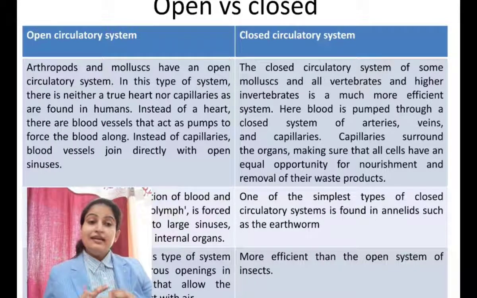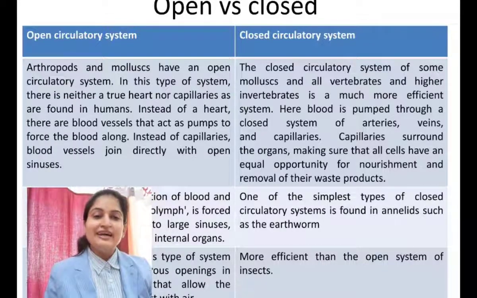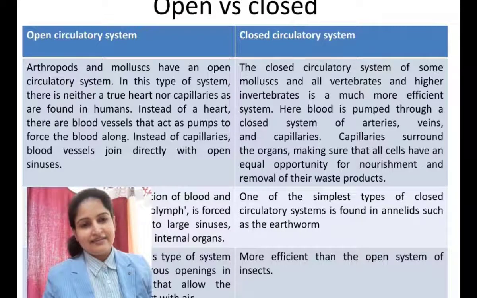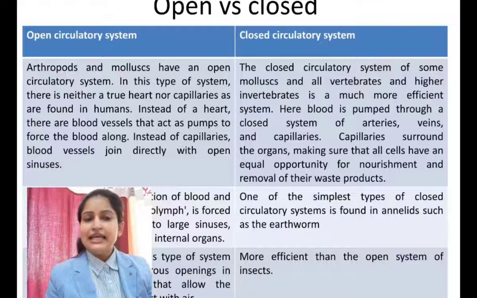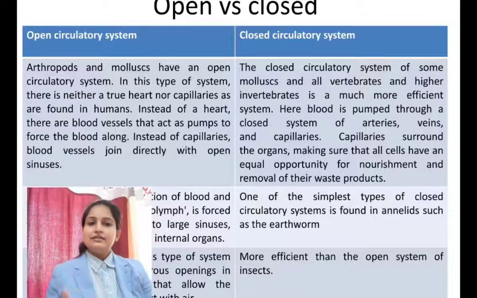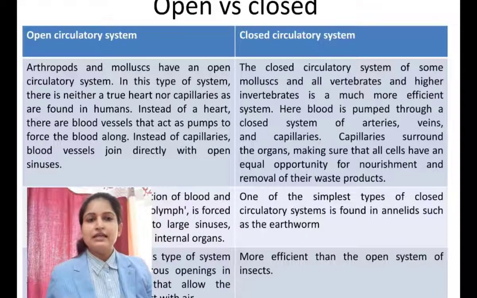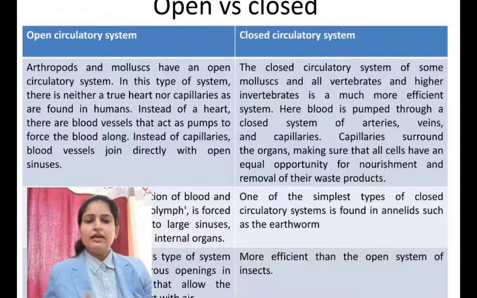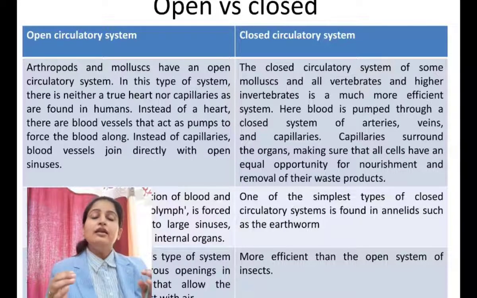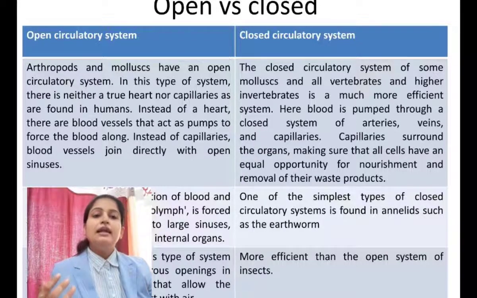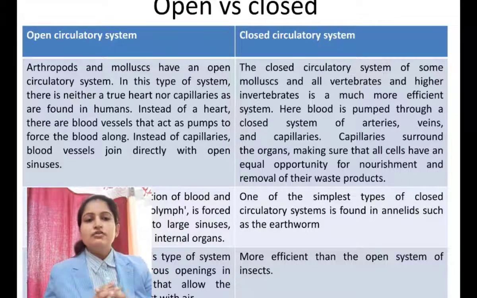Okay, but there is another kind of circulatory system also, that is the open kind of circulatory system, and this open kind of circulatory system is present in lower organisms, basically the invertebrates. Okay, that is the arthropods or the mollusks. They basically have this open circulatory system, and in this kind of circulatory system there is no true heart present. There are blood vessels which pump the blood, and by pumping, the blood comes into the body sinuses. Okay, so there are no capillaries in these organisms.